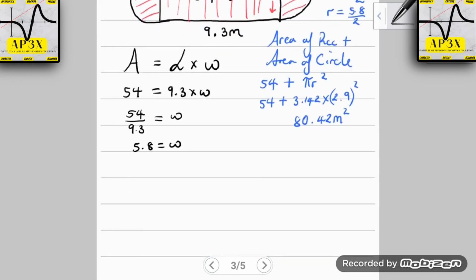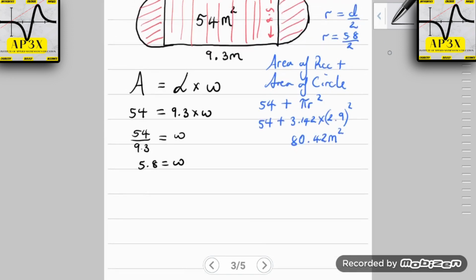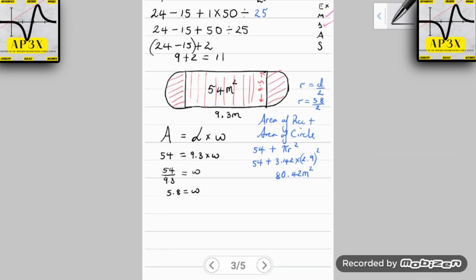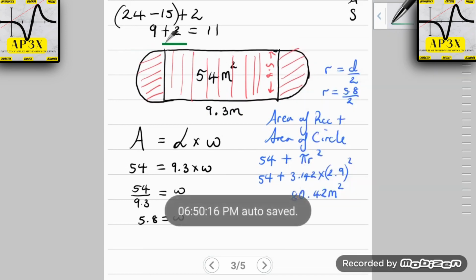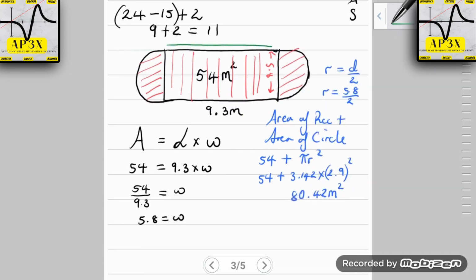Now the question went on ahead to find the perimeter of the shape, and so the perimeter is going to be all around here. It's going to be this curved section here, all of this section here, and this curved section around here. But just as the two semicircles make up the circle so we could find the area of the circle, the two semicircles also make up the complete circumference of the circle.